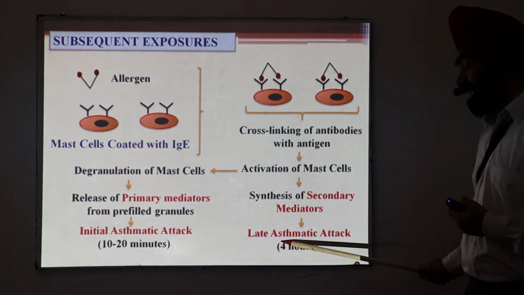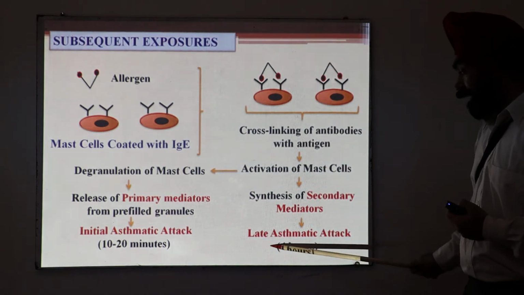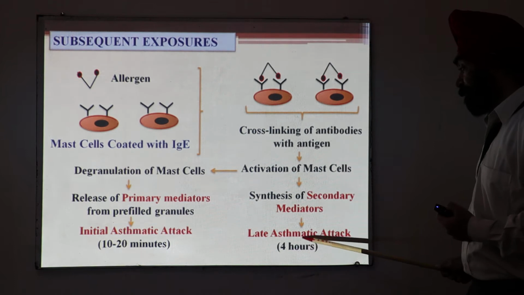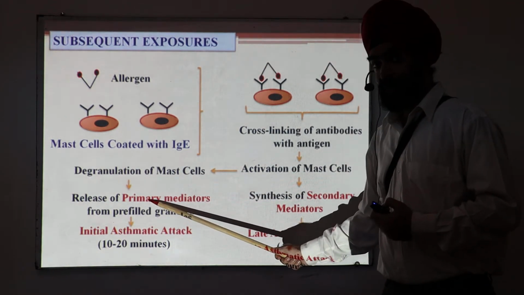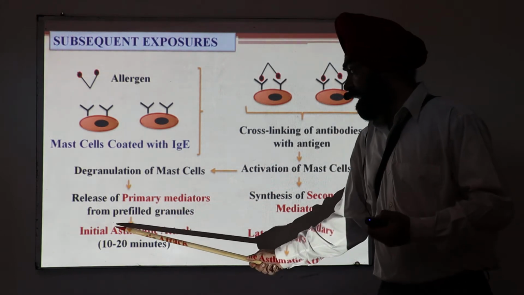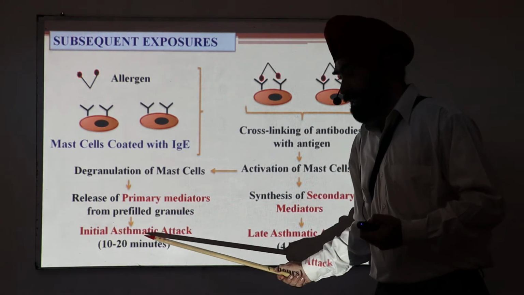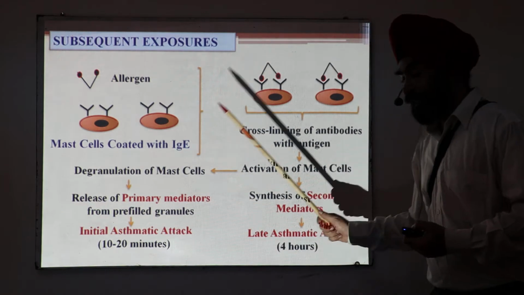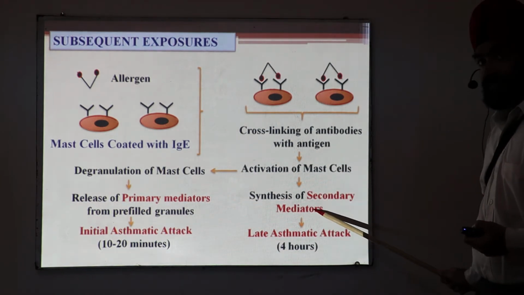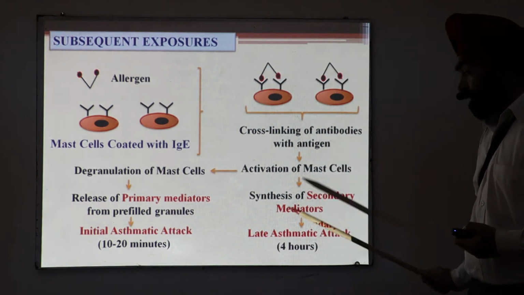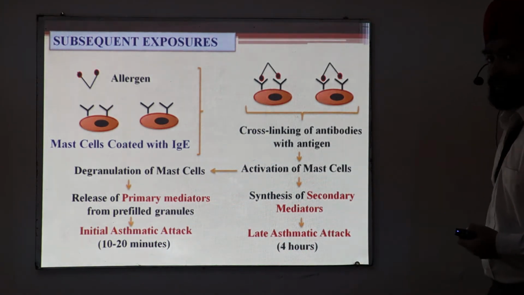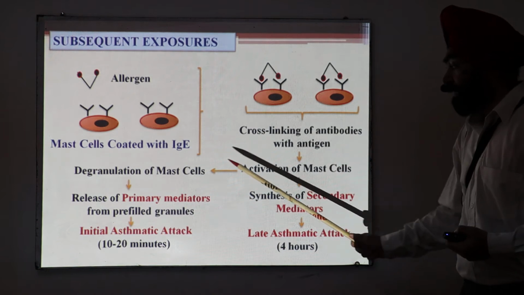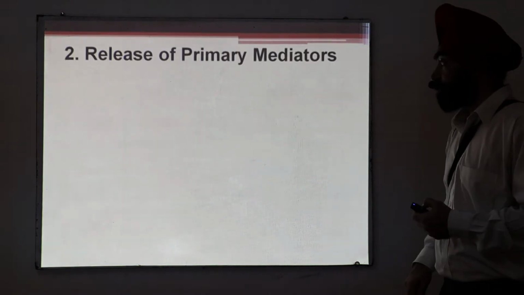That is why it takes approximately 4 hours, and this is responsible for the late asthmatic response. So primary mediators: immediate release, early response, initial asthmatic attack within 10 to 20 minutes. And synthesis of secondary mediators, which takes time, is responsible for the late asthmatic attack. We will discuss primary and secondary mediators in more detail.